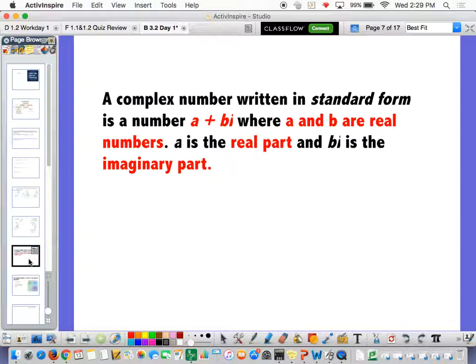Okay, so now let's talk about what complex numbers are. Complex numbers, written in standard form, are a plus bi, where A and B are real numbers, but A, this part right here, is the real part, and this is the imaginary part, which should not surprise you, because I is imaginary. So if something's attached to an I, it's probably imaginary too, right? Like the fairy that rides the unicorn is also imaginary. Man. Okay. Great.